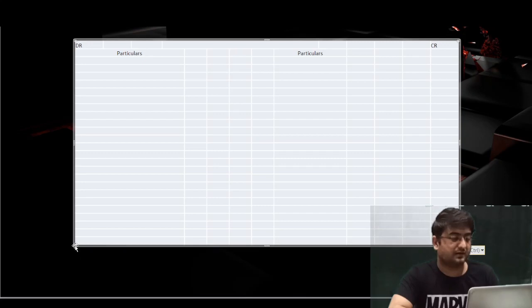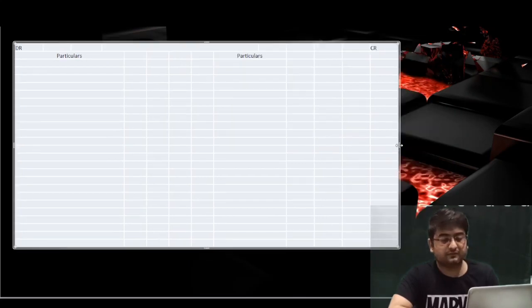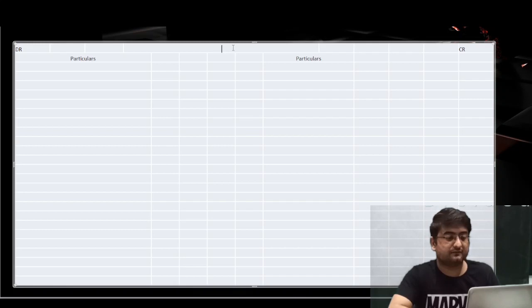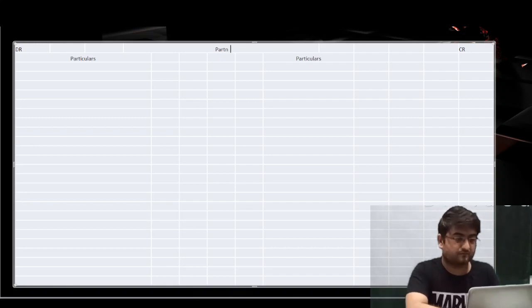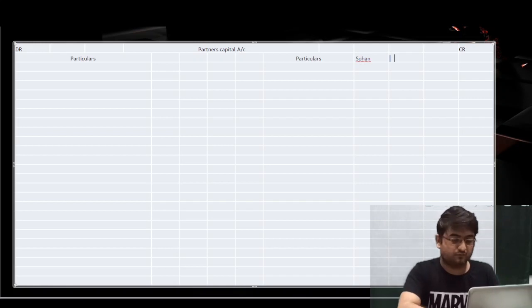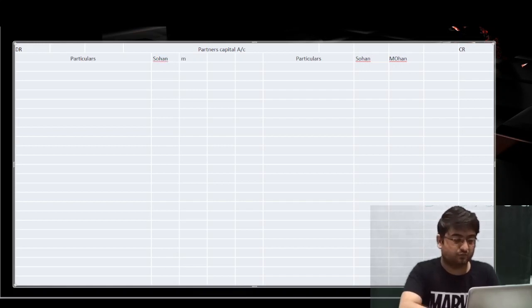This partners' capital account has four columns, as this is a common format I have drawn earlier with a maximum of four partners, so don't get confused. We just need two columns, so we'll give the heading partners' capital account over here. Partners are Sohan and Mohan.